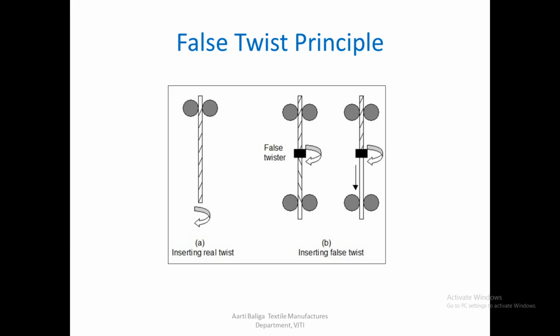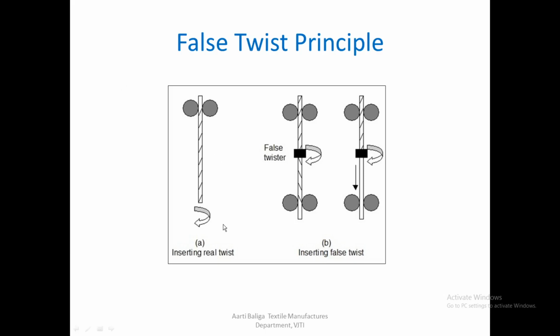So before we go into the process, let us understand the false twist principle. This principle is used at many places in the making of yarns and also in texturizing, which maybe you shall be learning in the next semester. So this is only a principle which is being used in the next processes. So let us understand what this false twist principle is.